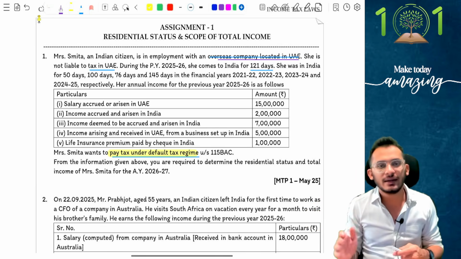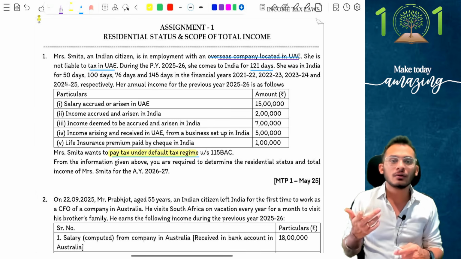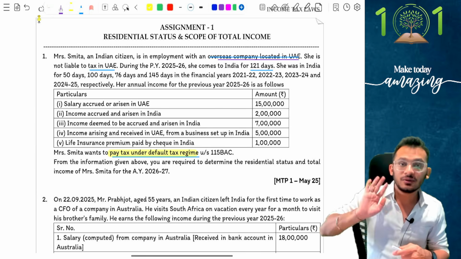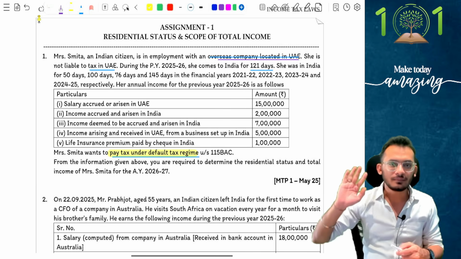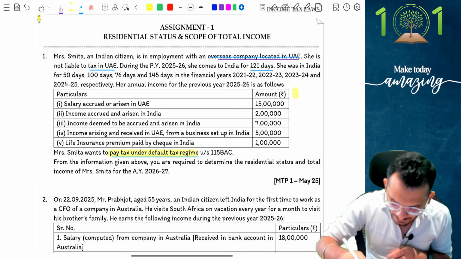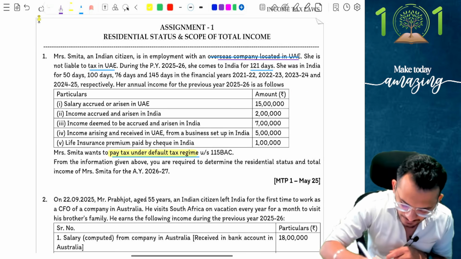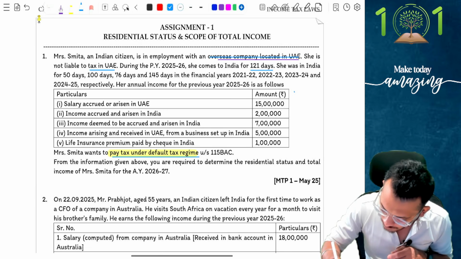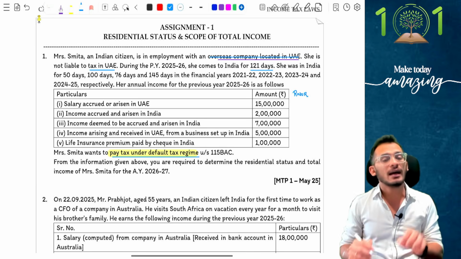How do I check for Indian income? Very simple. You need to know what is the income as if she was an RNOR. Yes, so which means I am now going to assess this. What happens if she was an RNOR? In this case, if she is an RNOR, what will be the answer coming to me is what the question is. So let's try to understand what is the situation if she is an RNOR.